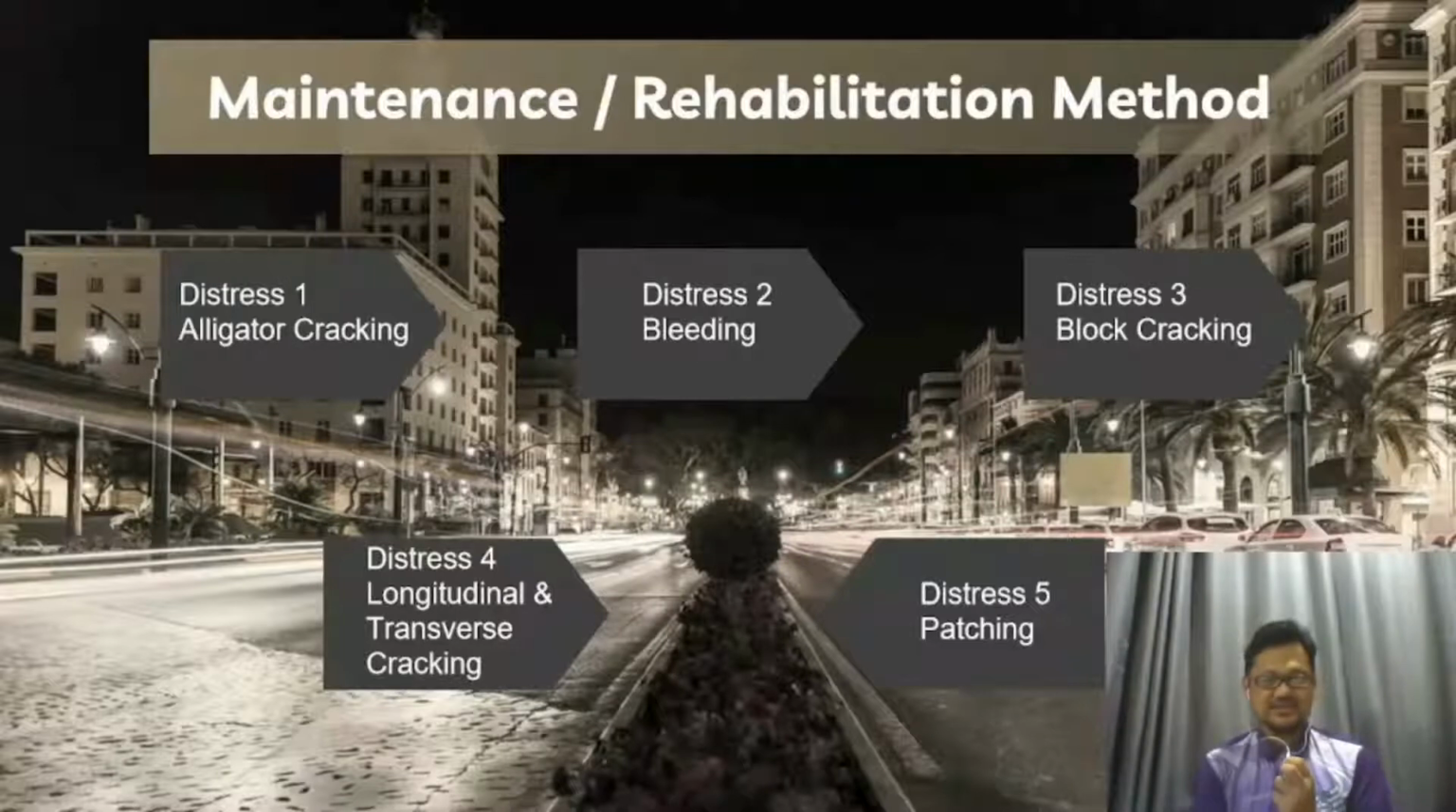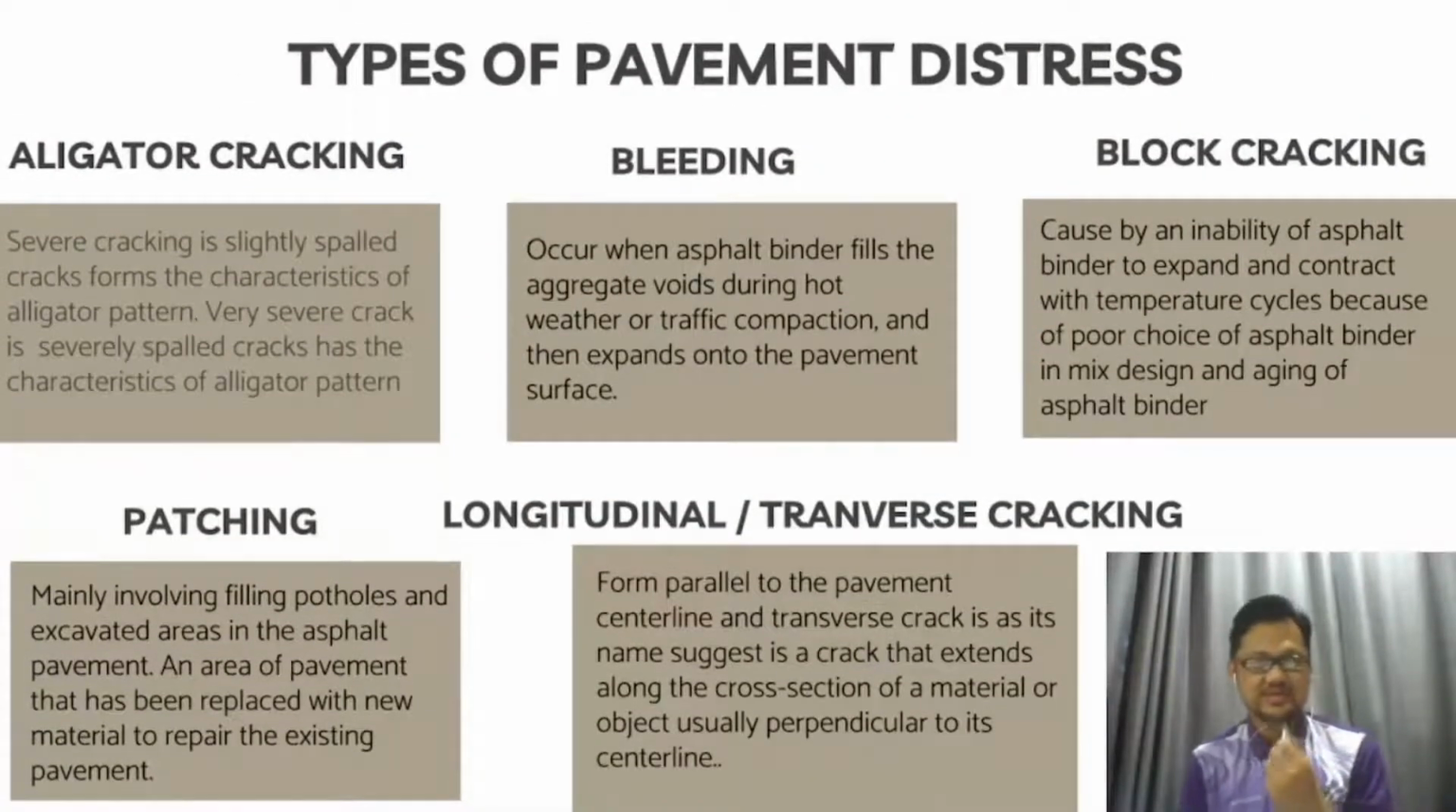Now, as we can see on the slide, there are 5 pavement distresses that we found on our inspected road, which is Jalan Bukit Putus, Negeri 9. The first distress is alligator cracking, the second is bleeding, the third is block cracking, next is longitudinal and transverse cracking, and the last one is patching. For your information, all the criteria or characteristics for each distress we determined using Google Maps images and by referring to the JKR standard guideline. Now we go to the next slide.